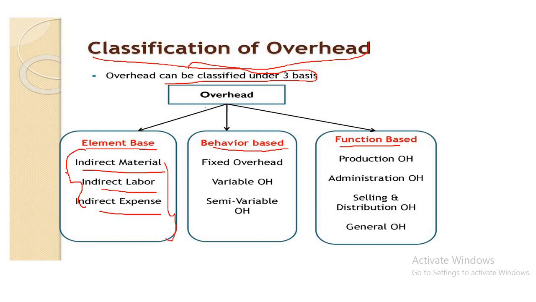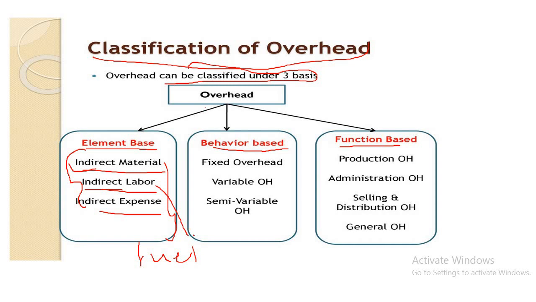First, indirect materials are those which cannot be identified in the production department, for example fuel or small tools. Indirect labor means labor which cannot be allocated to a particular cost unit, for example general indirect labor, salary of storekeeper, wages for maintenance workers.